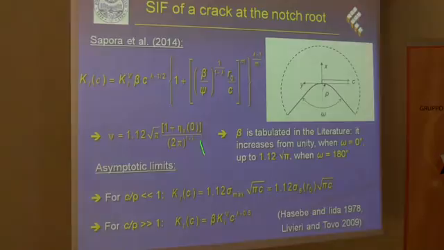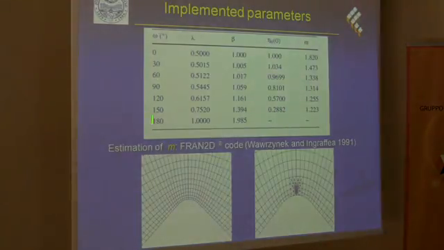So this was the original expression, and then we introduced this parameter M in order to refine our results and improve predictions. So this is Omega, the notch amplitude, Williams eigenvalues, the beta values provided in the work by Atzori and Lazzarin and Olivieri and Toro, the eta theta function found in the paper by Philippe et al. And these are the values that we estimated in our work in 2014 as a function of omega.